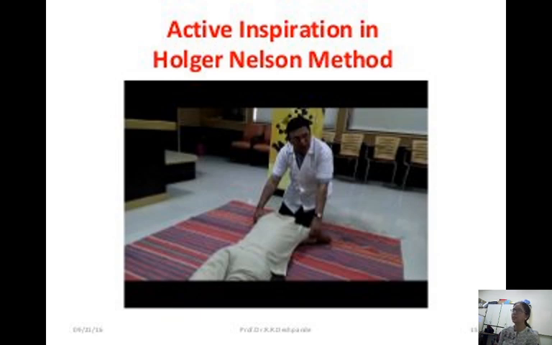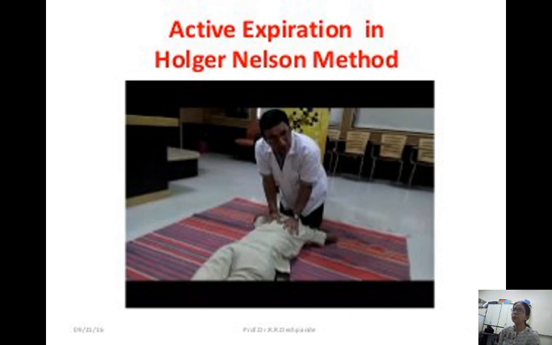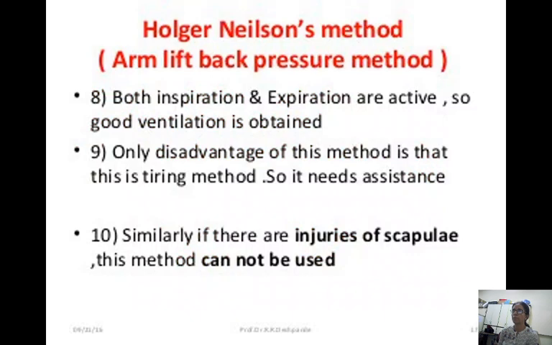Active inspiration in the Holger-Nielsen method is pulling the arms up, and expiration is done by pushing onto the scapular region. By putting pressure on the scapular region, expiration is occurring. So that is the inspiration, and this is the expiration. So both inspiration and expiration are active. So good ventilation is obtained.